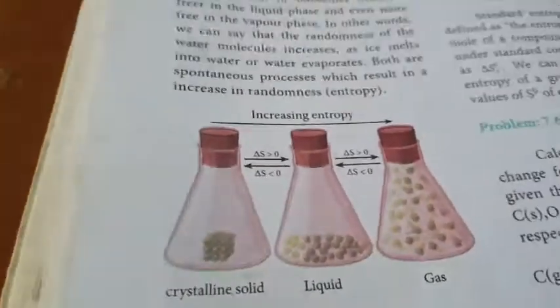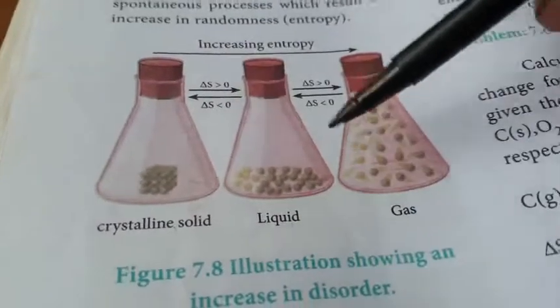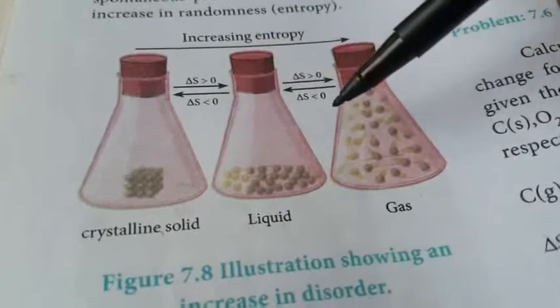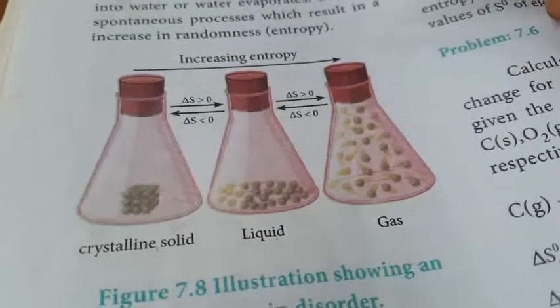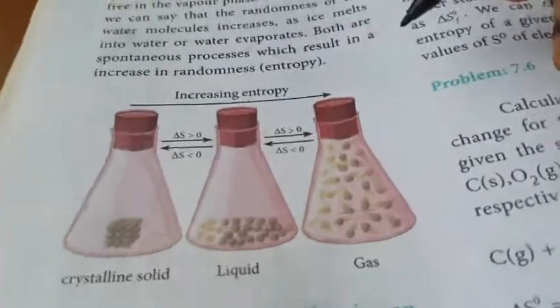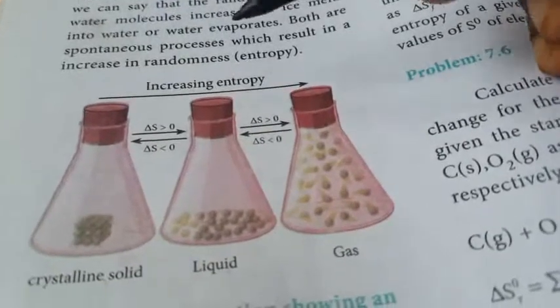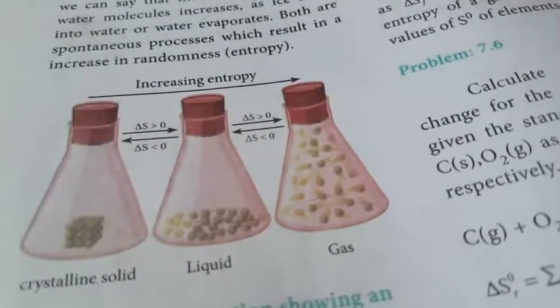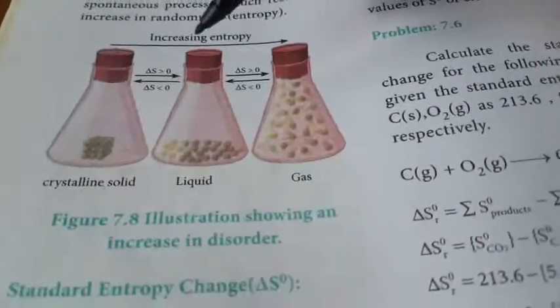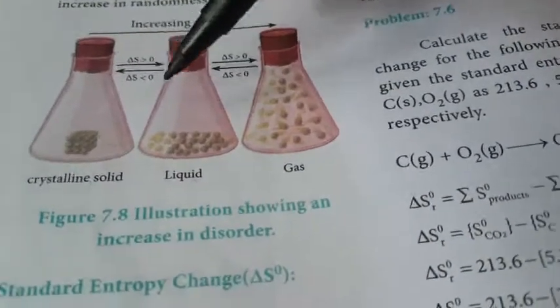Next we are going to see the spontaneity of a reaction. So what is meant by spontaneous? Spontaneous means continuous. This is one diagram in your textbook: crystalline solid to liquid, so delta S is greater than 0. The spontaneity I already told you: in a continuous process the randomness and entropy will increase. So for a continuous process, the entropy of the system will increase.